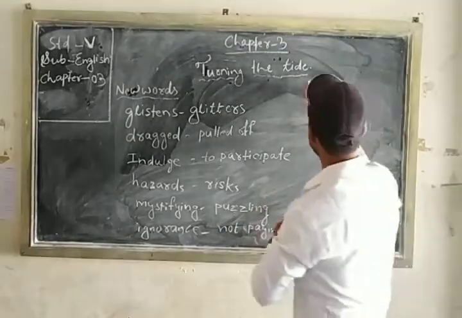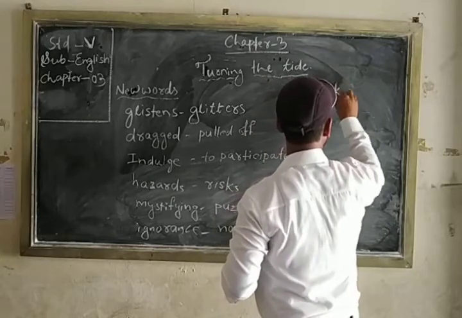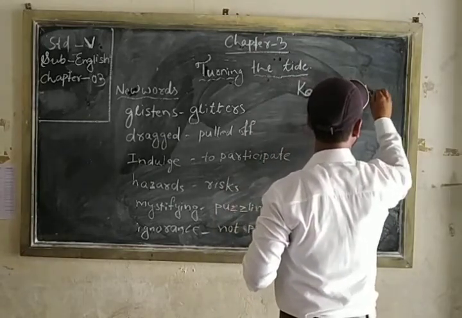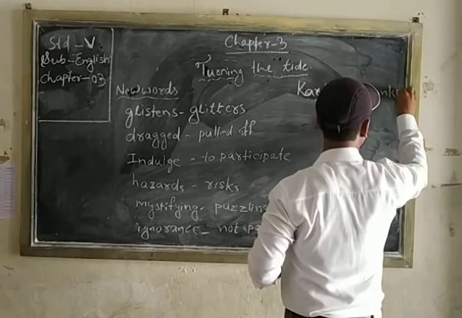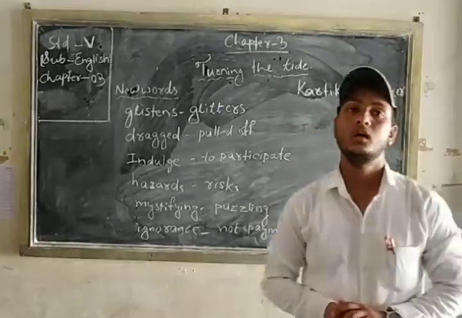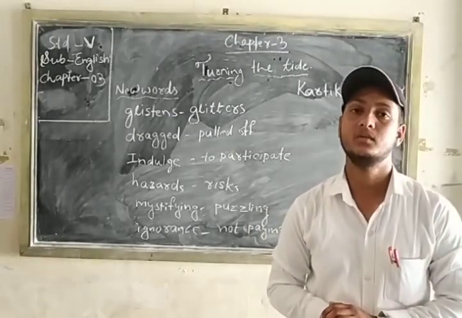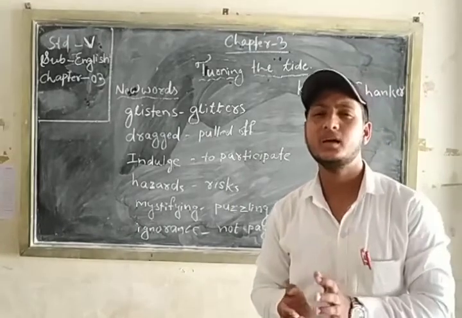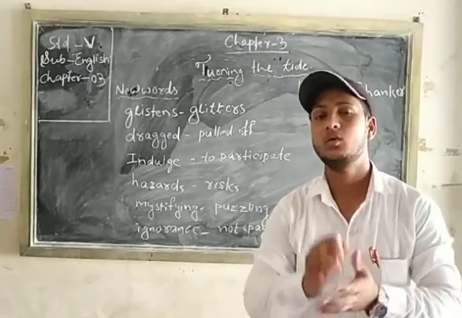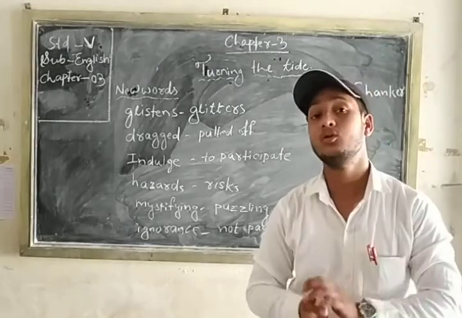It is written by Kartik Shankar. Kartik Shankar is a brilliant writer. Besides being a writer, he is also an ecologist. What do you mean by ecologist?